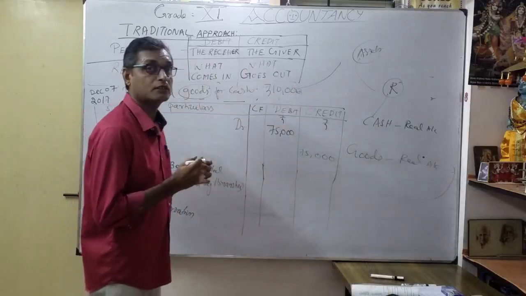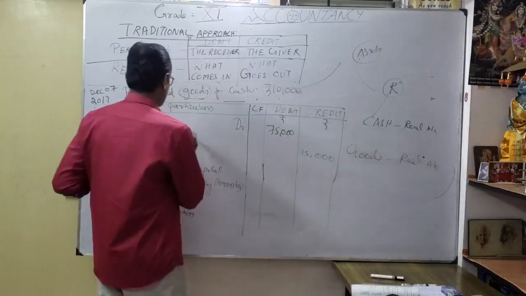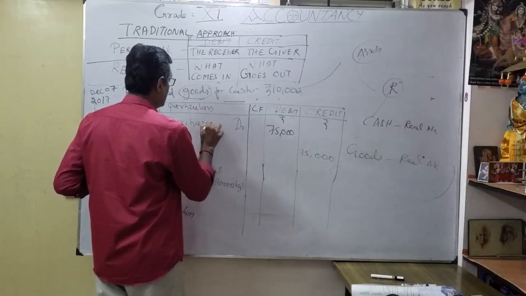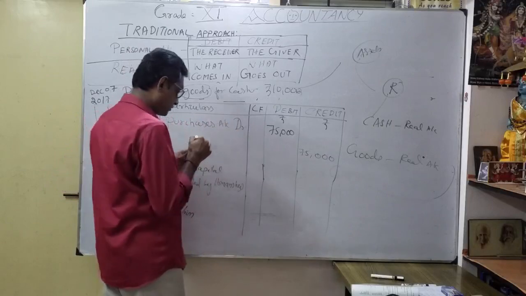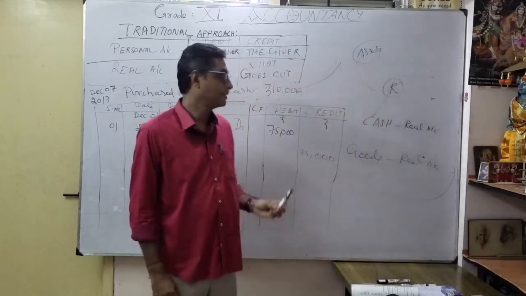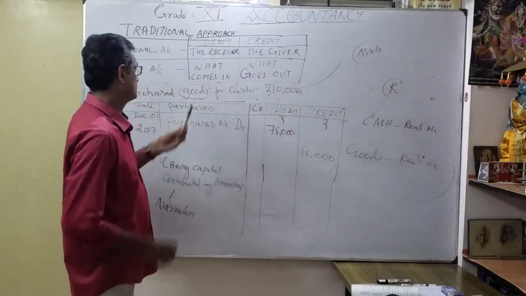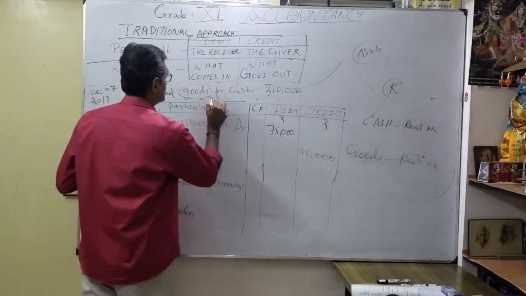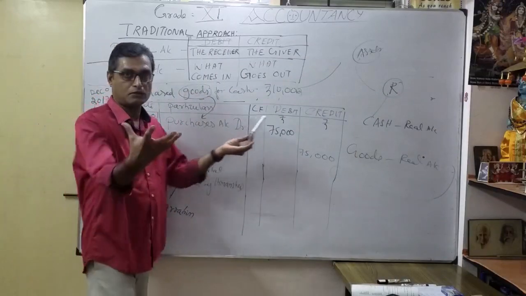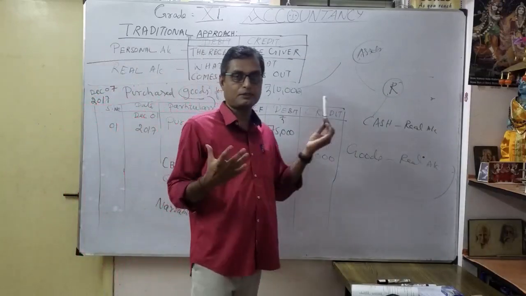goods. Here you are going to write, don't write goods. Here you are going to write purchases. Correct? You are going to write purchases account. Understood? That's very, very important. You are going to write purchases account. Right? See here, purchases account. That's your goods. Don't write goods. You have to write purchases account. What comes in.